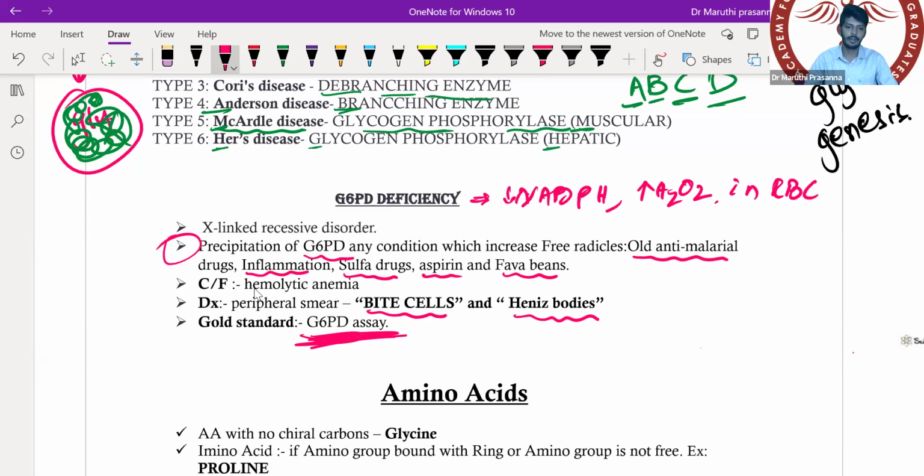Okay. So that is the story of your G6PD deficiency and carbohydrates. All the important key points have been discussed. With this much being said, let's take one break, dear students. We have finished the carbohydrates, then we'll start the amino acids. Now what is the time? 4:42. Okay. Let's start by 5:10. Break till 5.